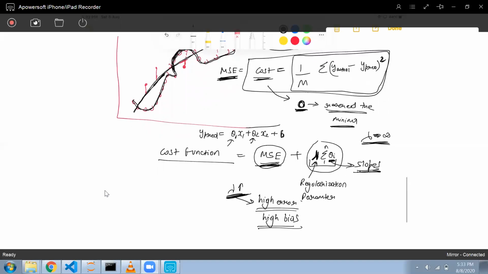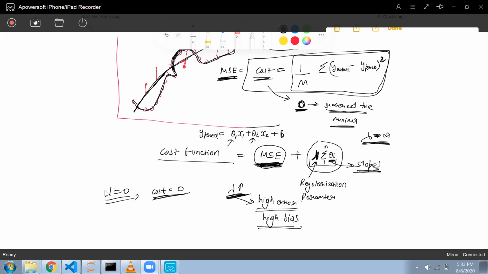But what if my lambda equals 0? Then only this term I need to minimize. If cost goes down to 0, then there are lots of chances that my model will tend to overfit.